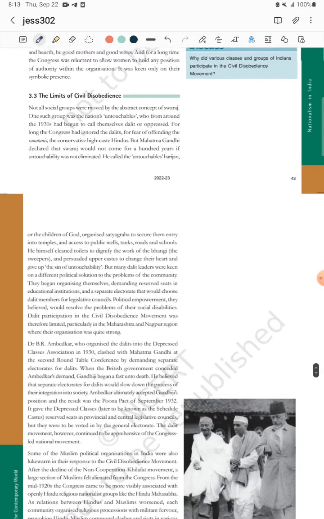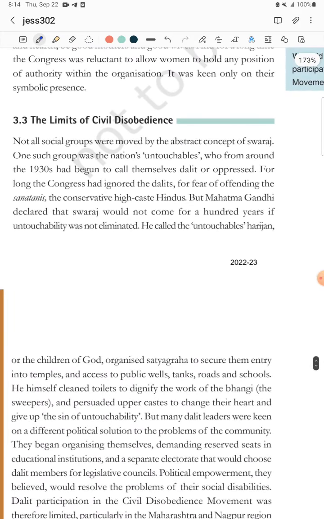Okay, today we will start with the limits of the civil disobedience movement. Not all the social groups were moved by the abstract concept of Swaraj, the idea given by Gandhiji. Everyone was not very influenced or motivated enough to join the civil disobedience movement. Some people did not participate. Who are these people? First are the Dalit people and second are the Muslims. These two main communities did not participate in the civil disobedience movement.